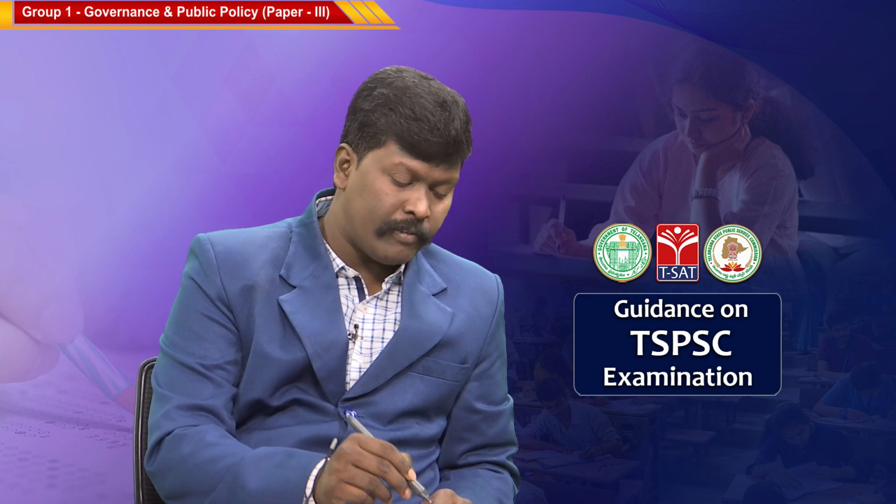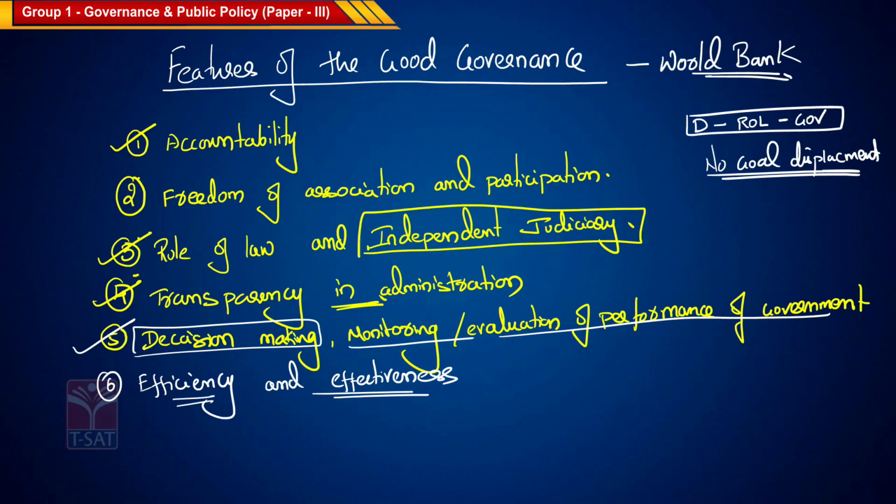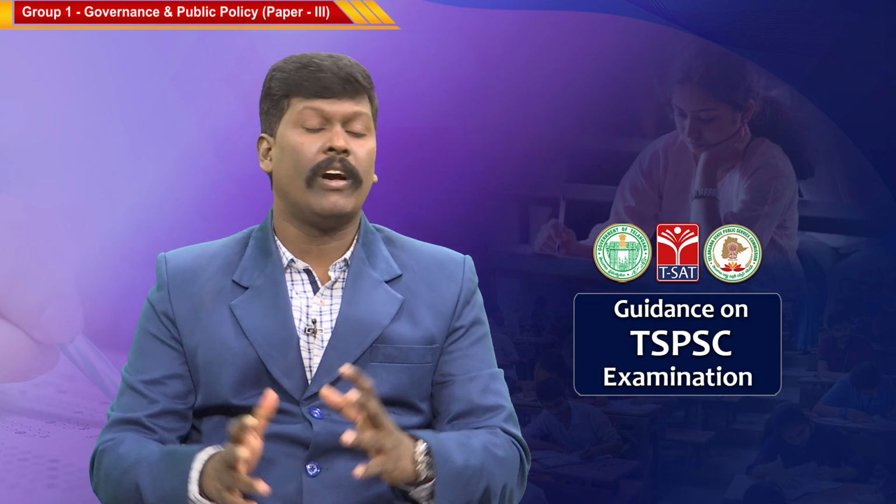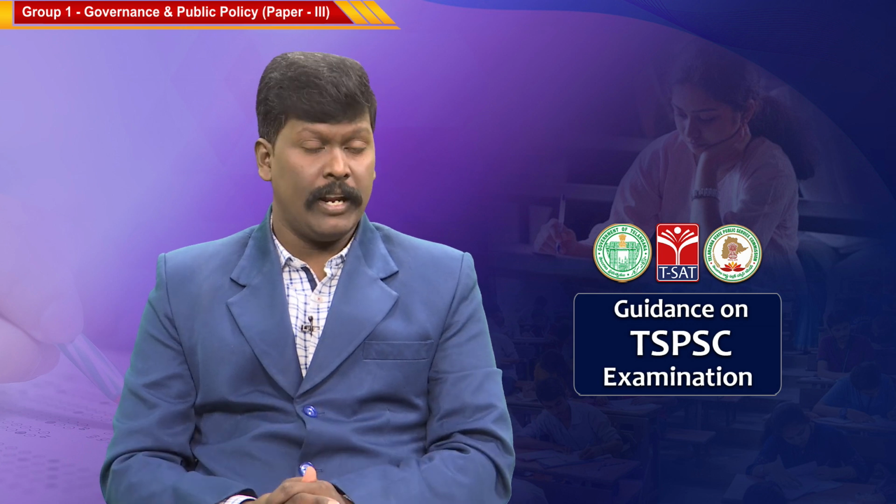It said these are the 8 features which are important for the governance of the country. What are these, sir? Accountability, freedom of association and participation, rule of law and independent judiciary, transparency in administration, decision making and performance evaluation, efficiency and effectiveness, inclusive growth, and cooperation between government and civil society. So this is your chapter 1, the topic on introduction to governance.